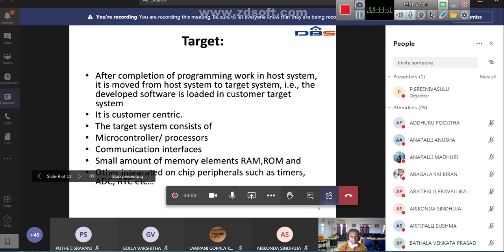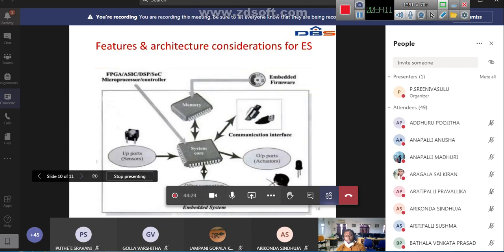As we said earlier, it has ADC, analog to digital converters, timers, and RTC, real-time clock: integrated on-chip peripherals such as timers, ADCs and RTC. This is what we discussed about host and target.